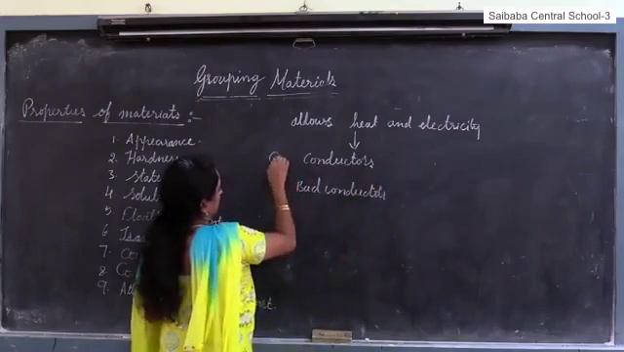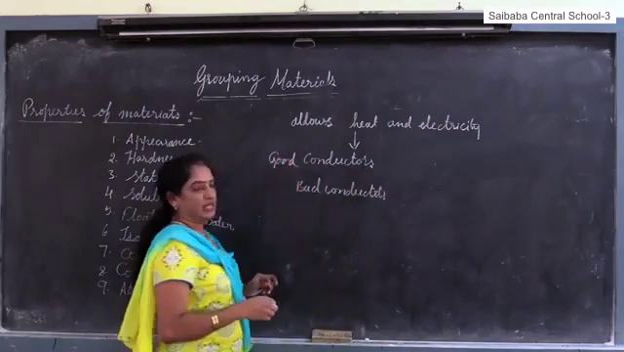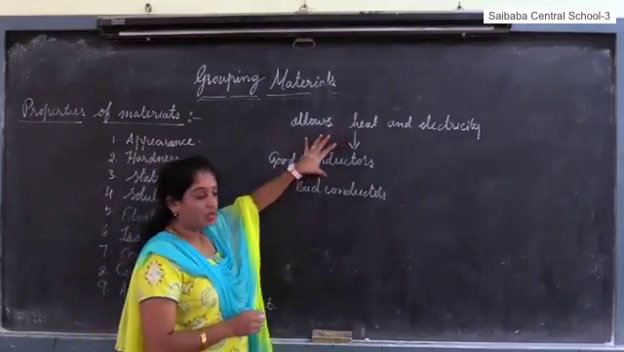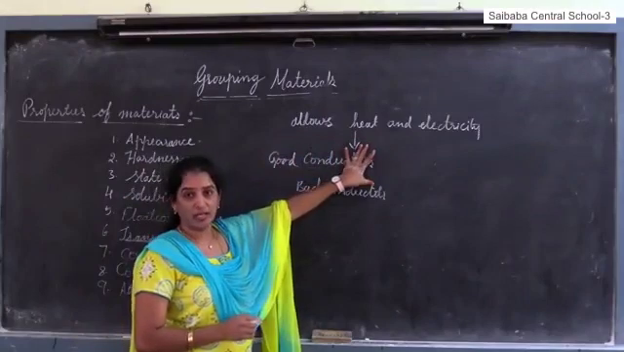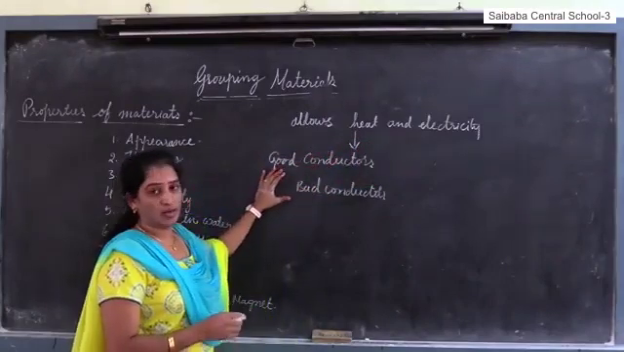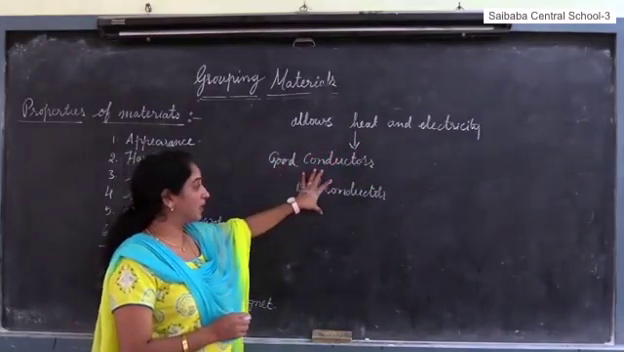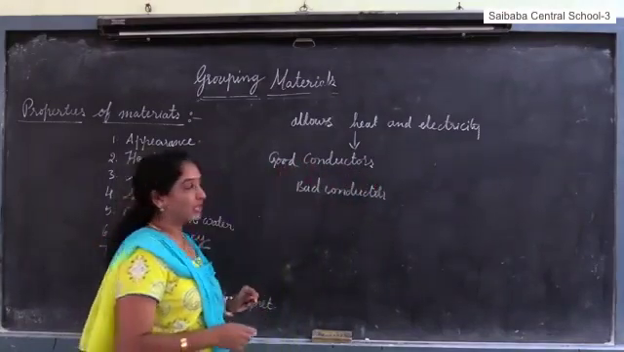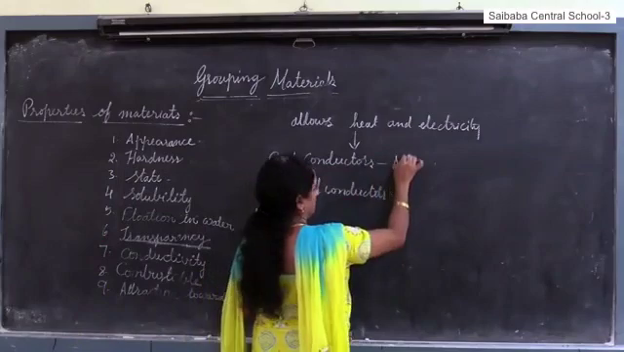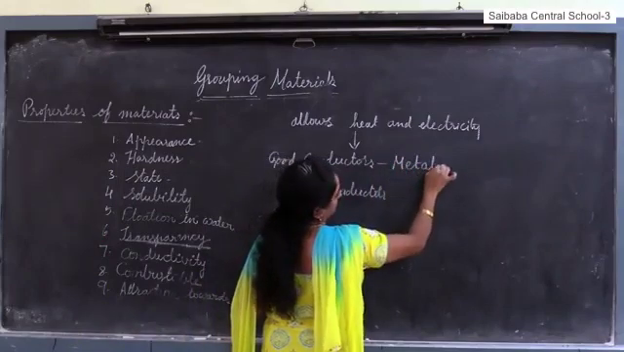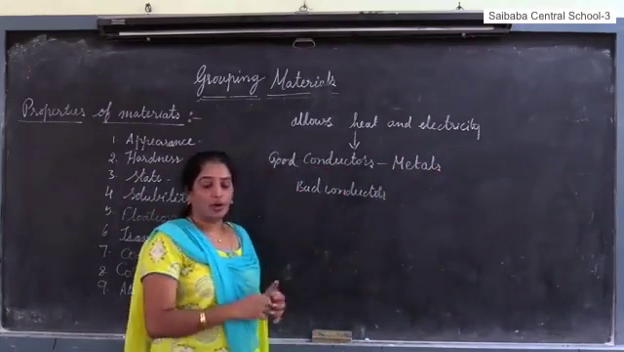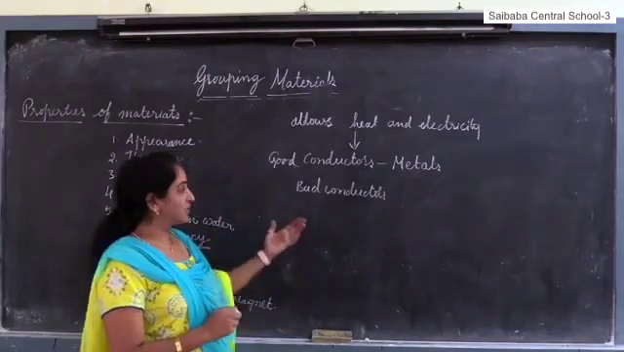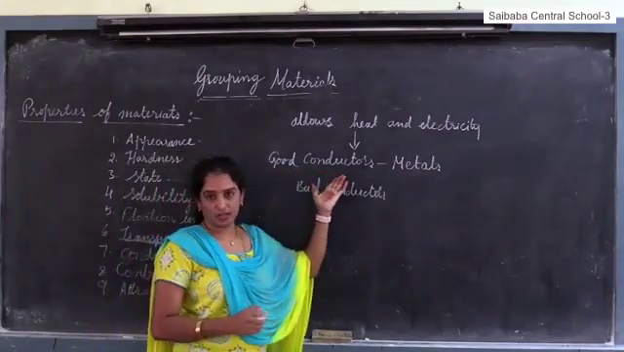These are good conductors. The materials that allow heat to pass through them are called good conductors of heat. The objects that do not allow heat to pass through them are called bad conductors of heat. So what are the examples of good conductors? All metals like copper, aluminium, gold, silver, whatnot. All metals can pass heat through them.